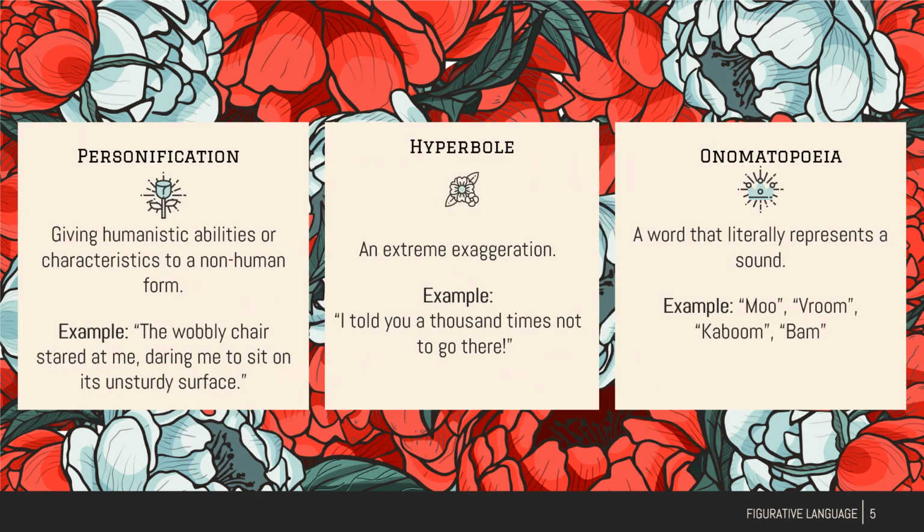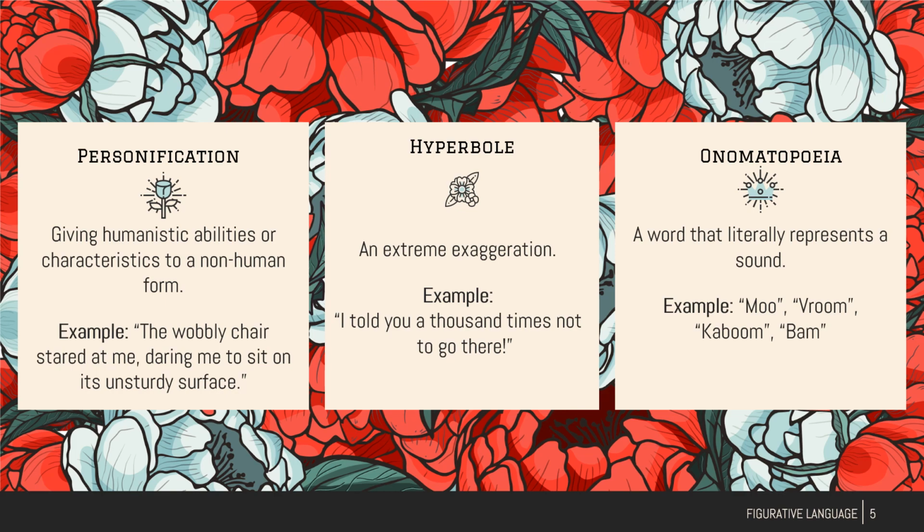Now, we talked about personification, which is giving humanistic abilities or characteristics to a non-human form. That's saying that a flower wept or cried. We know that flowers don't actually do this. We're giving them human abilities. Now, a hyperbole is an extreme exaggeration, for example, I told you 1,000 times not to go there. You didn't actually say it 1,000 times, you're exaggerating. And onomatopoeia is a word that literally represents a sound, like boom, moo, oink, any of the above. By the way, you can go back on this video and read the examples that I haven't read if you need to.